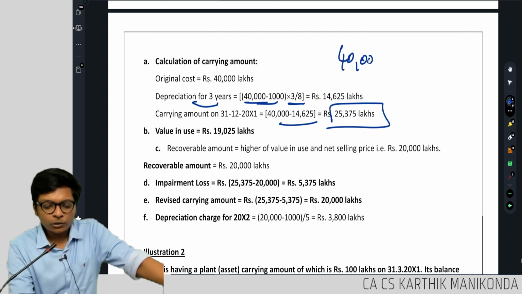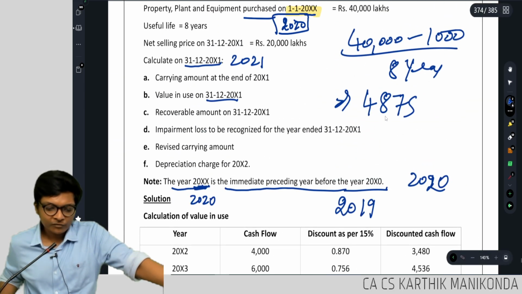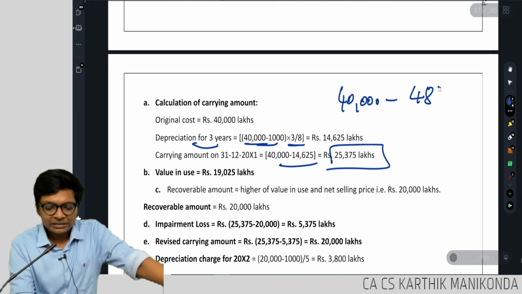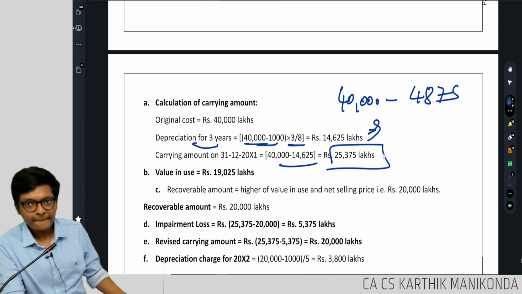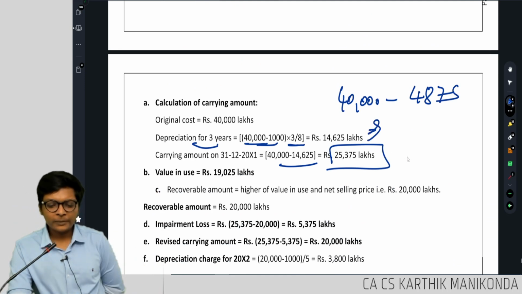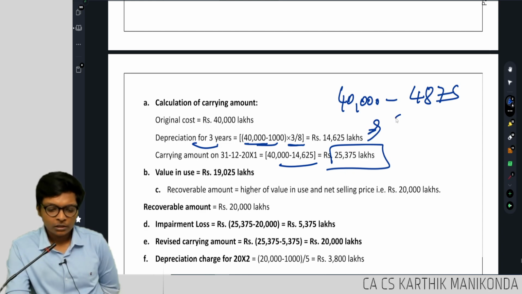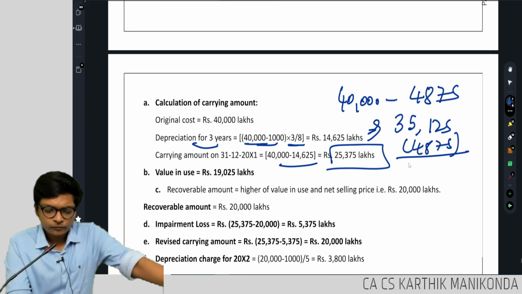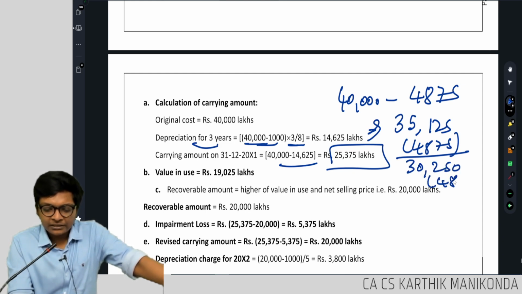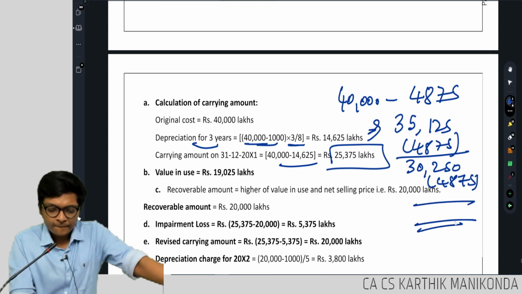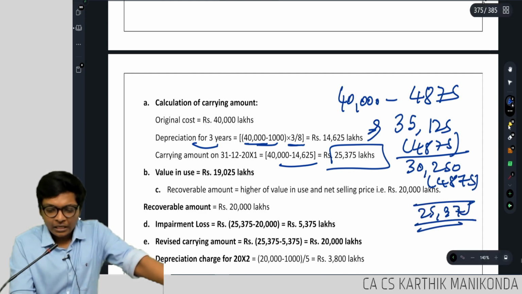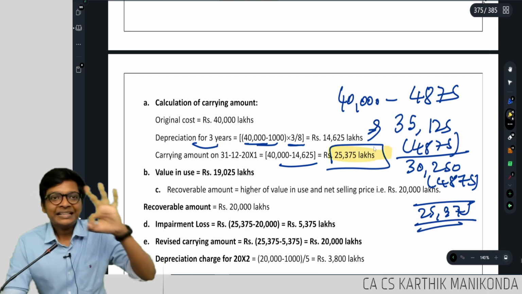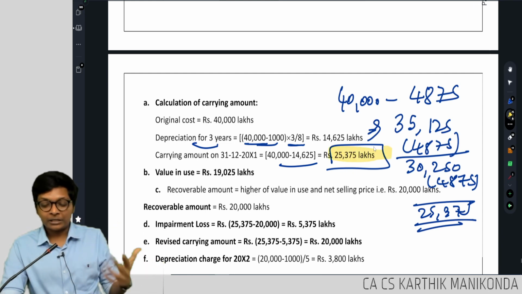So if you do 40,000 minus 4,875, how much are you getting? 125. Again you minus 4,875, how much are you getting? 30,000. Again you minus 4,875, 3 years. 25,375. Are you understanding, guys? They did depreciation for 3 years. They reduced. Students, I wanted you to try it at your end.